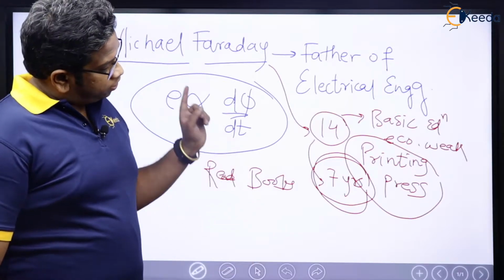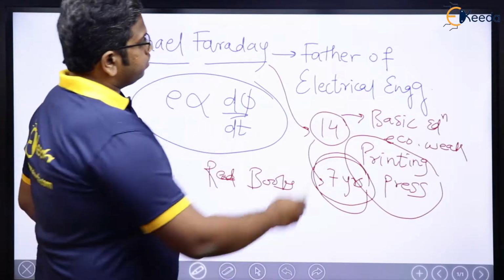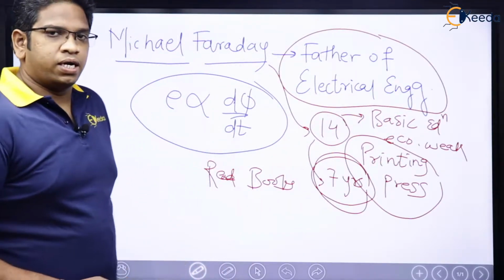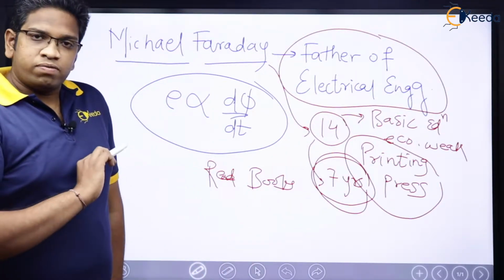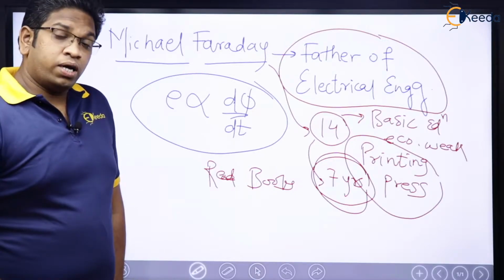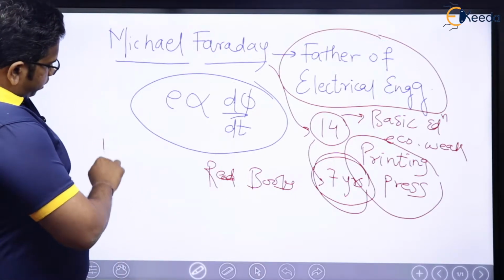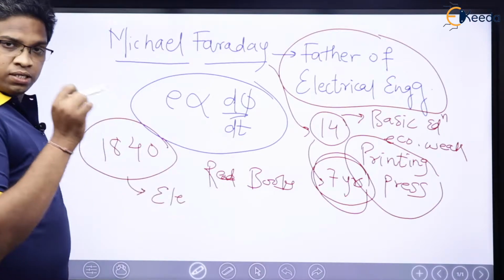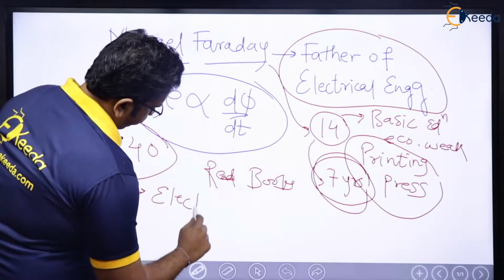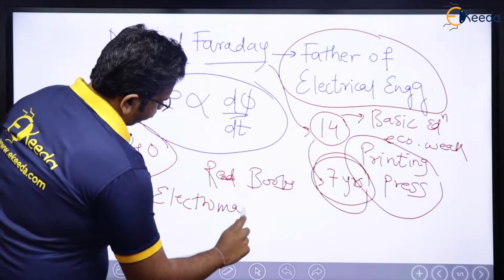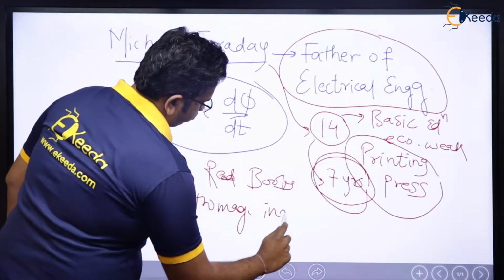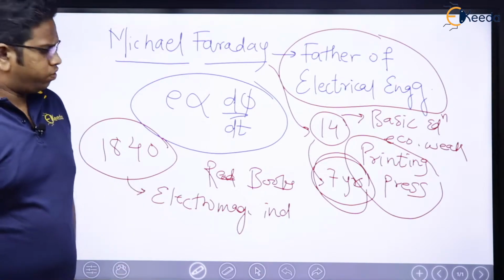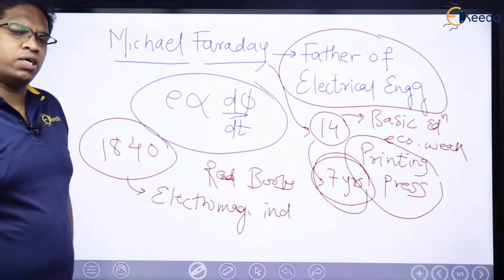Now, why is this particular man called the father of electrical engineering? Let us understand. Without having school education, being so poor, still in 1840, this man gave us the laws of electromagnetic induction. In 1840. Now you will say, sir, 1840, it's okay, there is no problem.